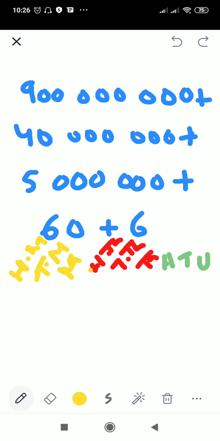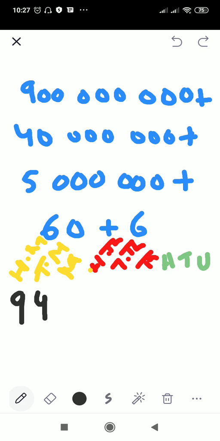Now we are going to put all of the numbers in the place value chart. We can see here we have how many 100 million? We have 900 million. So in the 100 million column, put 9. Then the next number has how many digits? 1 2 3 4 5 6 7 8. This means it's a 10 million value. Units, tens, 100,000, 10,000, 100,000, million, 10 million. So in the 10 million column we are going to write down 4.